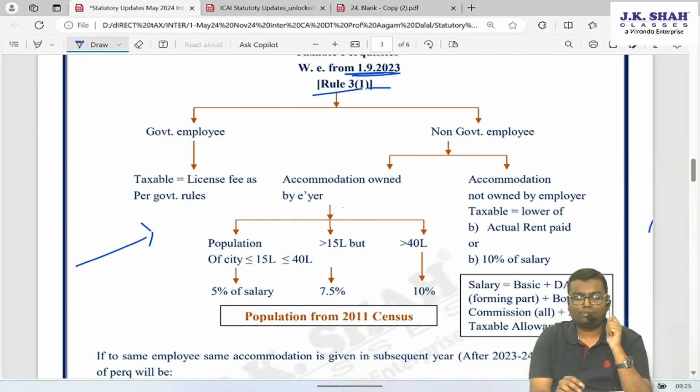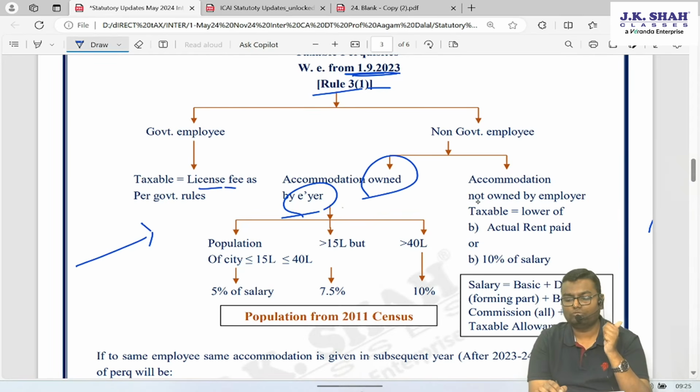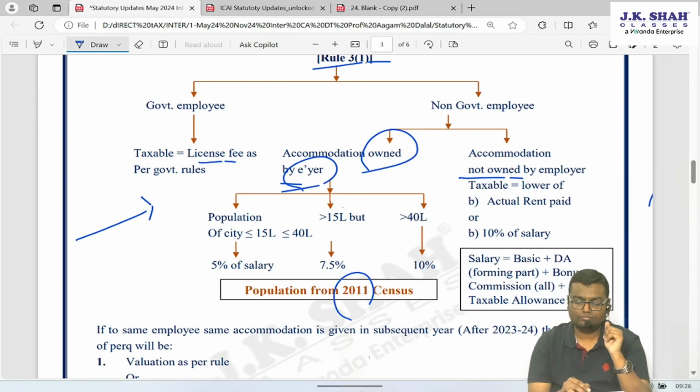If you are a government employee, same, license fee as per government rules, there is no change. If you are a non-government employee, then again there can be two things: accommodation owned by employer, not owned by employer. If it is owned by employer, now see the population of the city, but this time it is not 2001 population, it is the 2011 census. The year changed, first change.